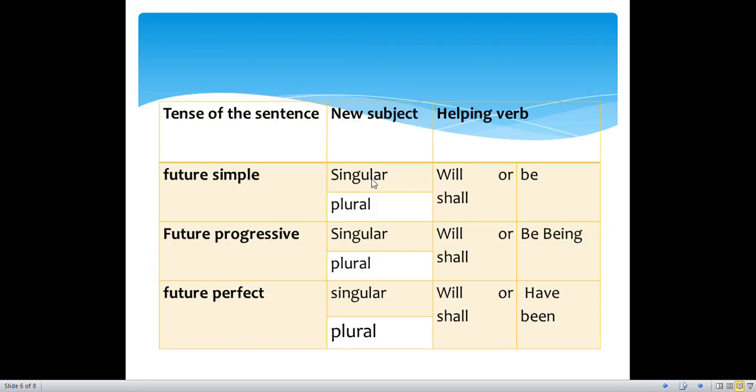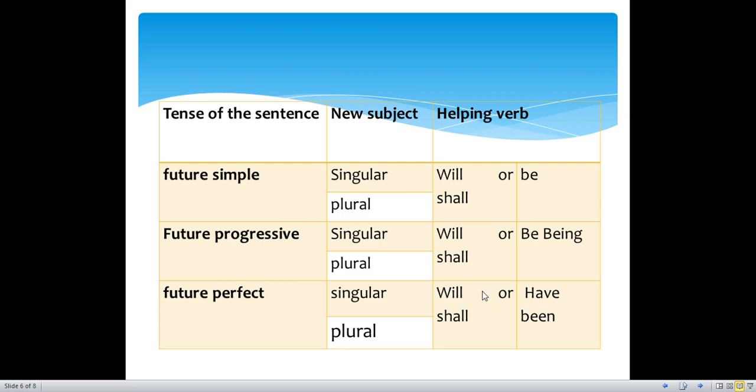And for the future simple tense you will use will or shall be. For future progressive or continuous tense you will use will or shall be, being. You can use either of them. Future perfect, will have been, or shall have been, you can use them.